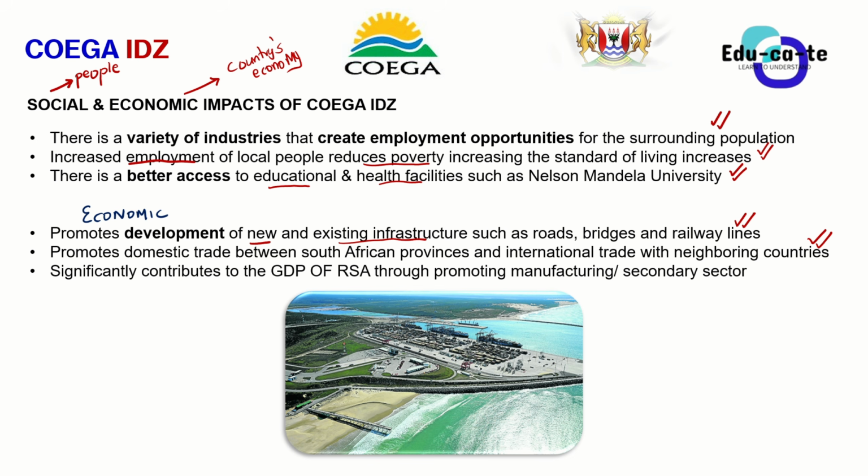Okay, so basically, if we have got more industrial development zones, or if we have got this Coega IDZ, this Coega IDZ is promoting more manufacturing of goods, because I told you guys at the beginning that industrial development zones are more focused on promoting exportation than importation of goods. And for that to happen, they need to promote the use of resources and technology to be able to create value added goods from raw materials. So here, this is an actual significant contribution to the gross domestic product of South Africa, because now we will have greater value of goods because we are now making more goods.